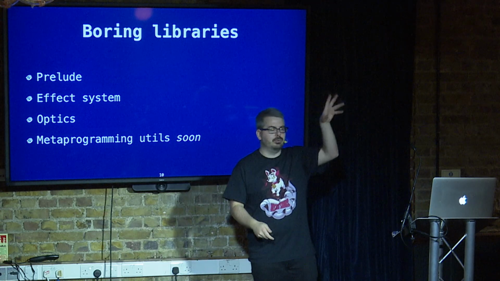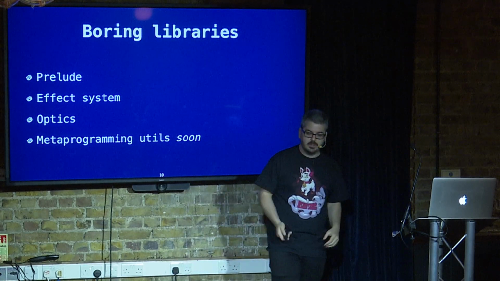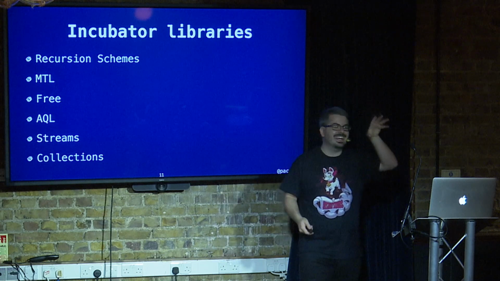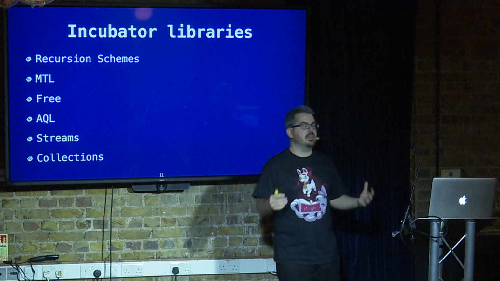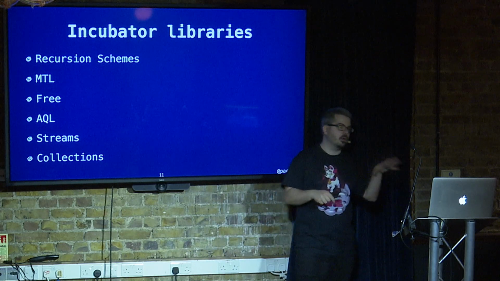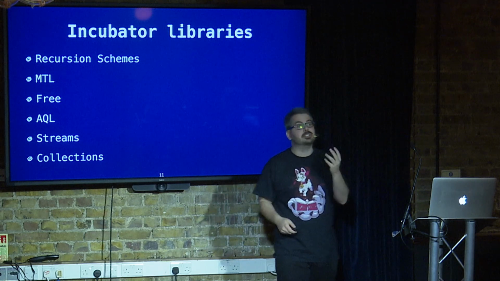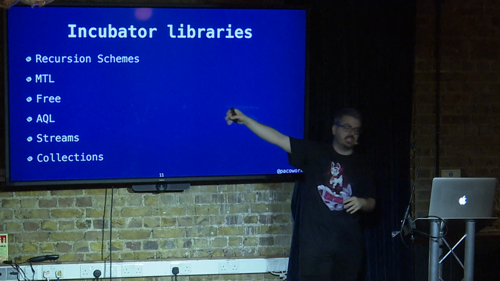We're not trying to reach this nirvana, ivory tower. So on top of this, we have that nirvana ivory tower thing that are the Incubator libraries. In here, we have several other things within the Swarm repository that we incubated that are either made by other people or a little bit too experimental or too abstract for the kind of domain that we're working on. So we have things about recursion schemes.